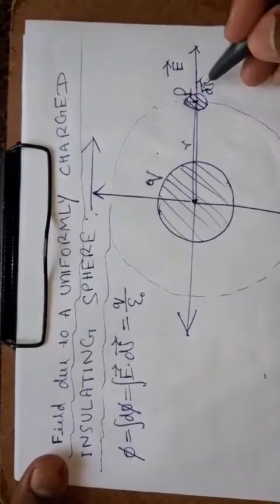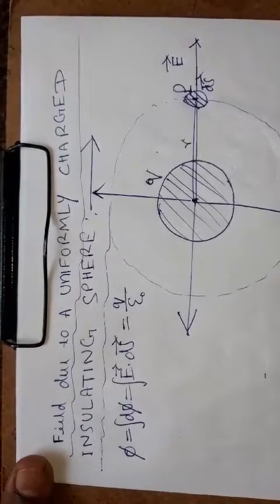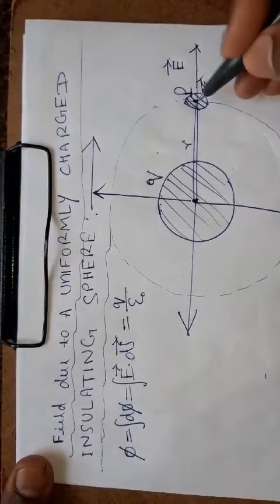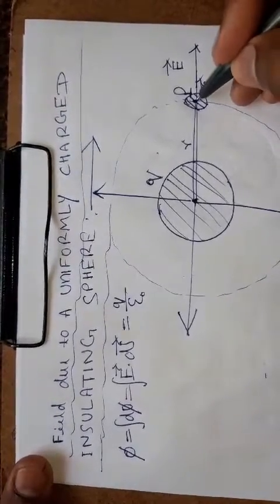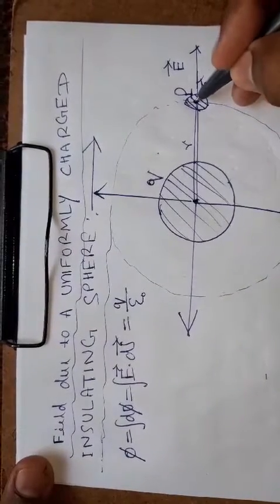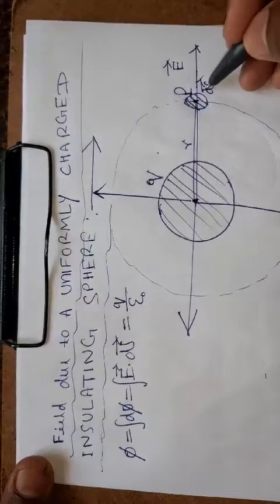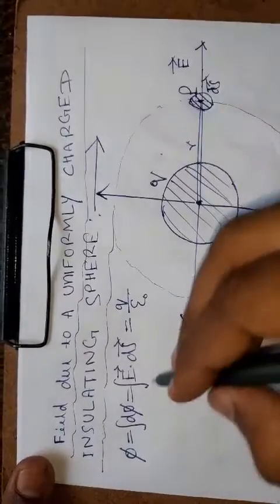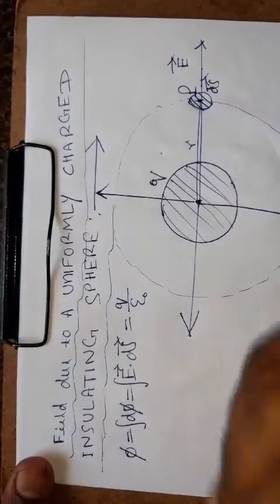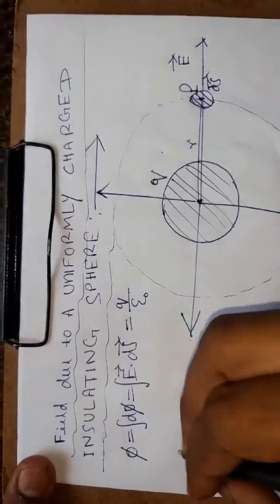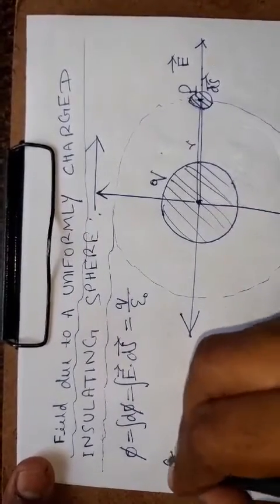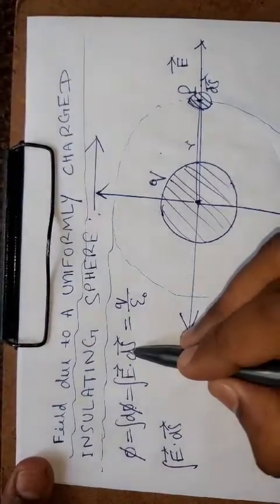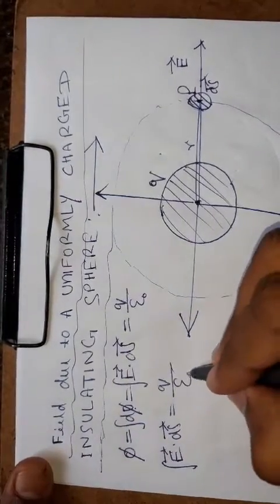So we take ds here. E is the electric field intensity, the number of lines passing through unit area. The product of E and ds is the number of lines passing through this ds, and when integrated it gives us phi. Here we take the integration of E dot ds, which equals q upon epsilon naught.